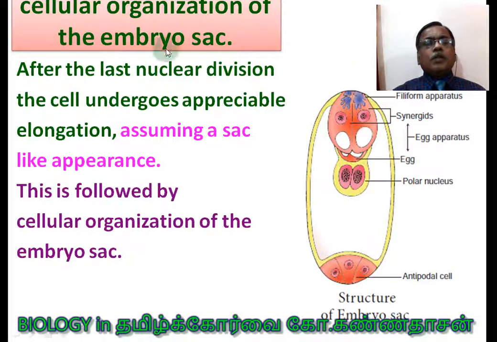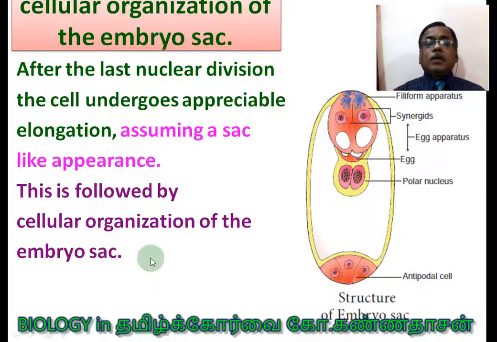Cellular organization of the embryo sac. Now the cell wall is formed. After the last nuclear division, the cell undergoes appreciable elongation, assuming a sac-like appearance. That is the reason why it is called the embryo sac. This is followed by the cellular organization of the embryo sac.